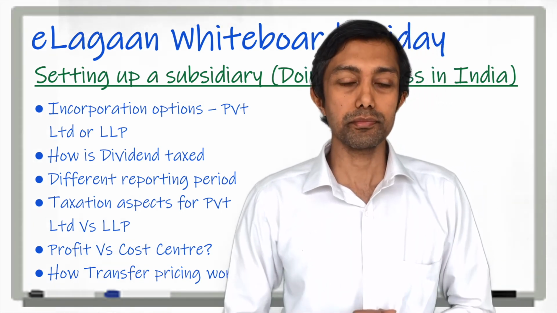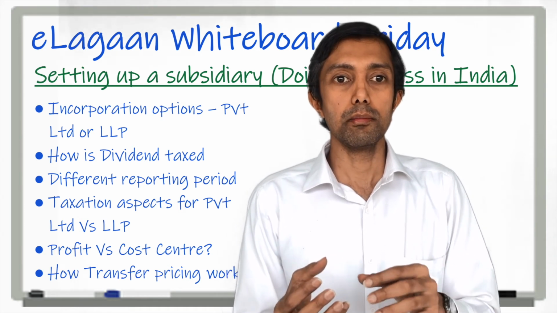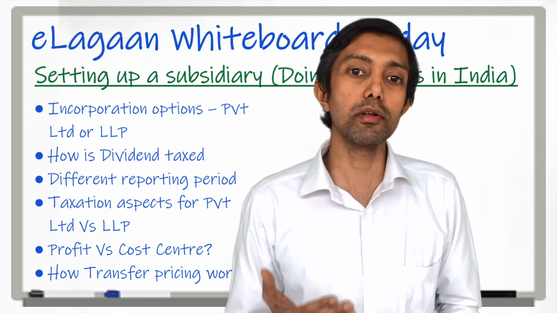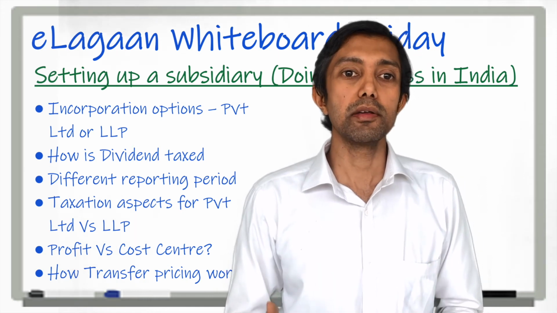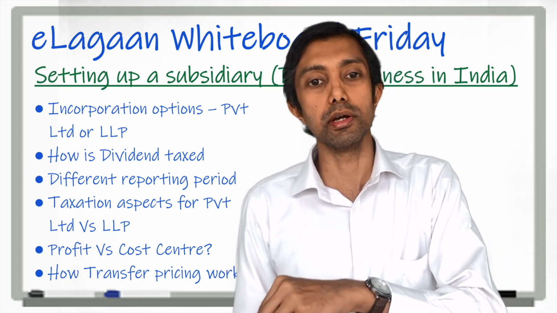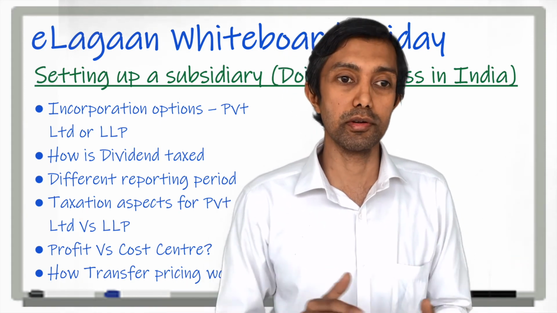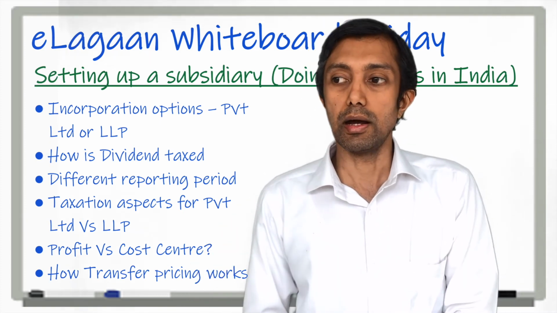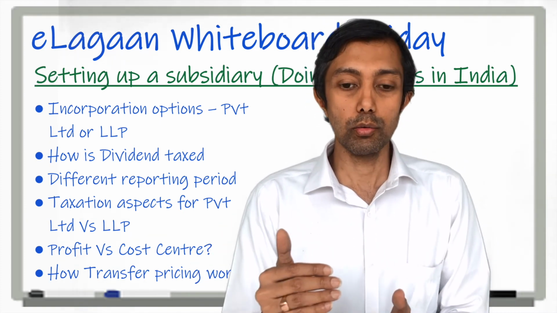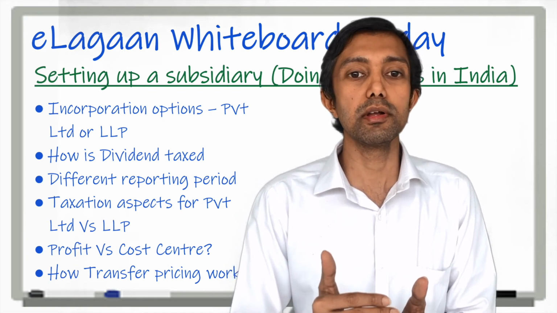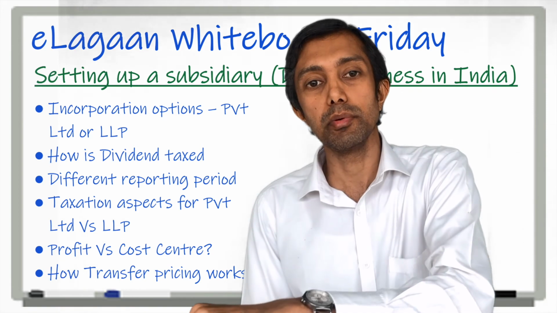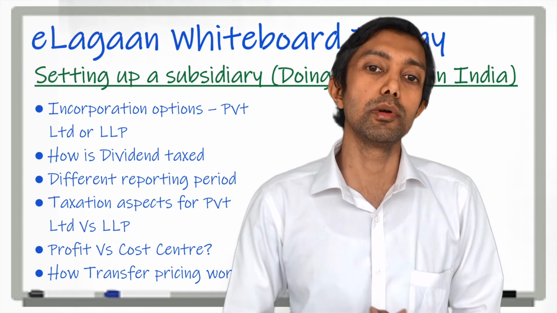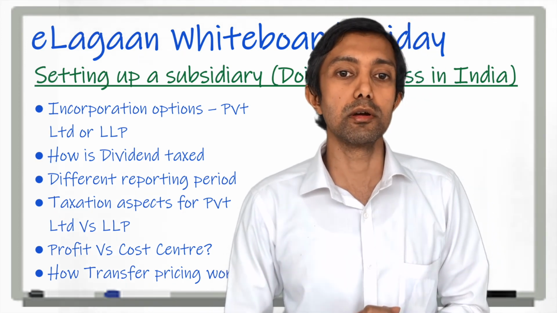Transfer pricing. When I'm billing to my holding company for services rendered to the holding company, what is the price I should fix? This price typically is dependent on the cost I'm going to incur, plus a certain margin, especially if I'm a cost center. The functions are defined, the risks are defined, and the costs are pretty much known. The only thing that we need to know is what percentage of profits are being made by similar companies engaged in similar businesses but servicing unrelated entities. That is the benchmark which is needed in order to determine the price.